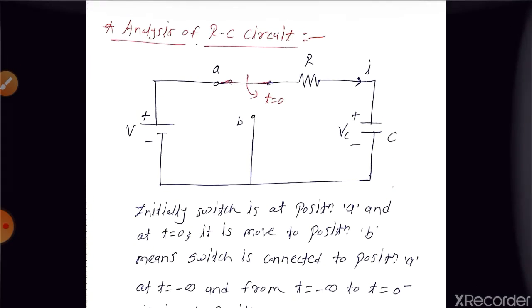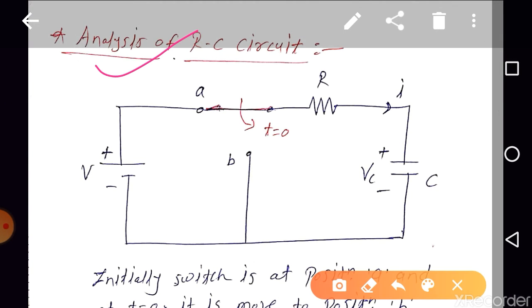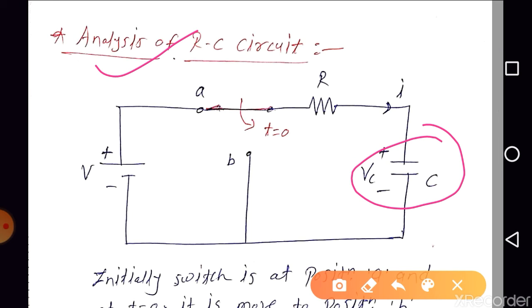Now let us analyze the RC circuit. Okay, so here we have the same circuit, the only change is that instead of L we now have C, right? As we know, the capacitor is the element which opposes the sudden change in the voltage, right? It opposes the sudden change in the voltage.